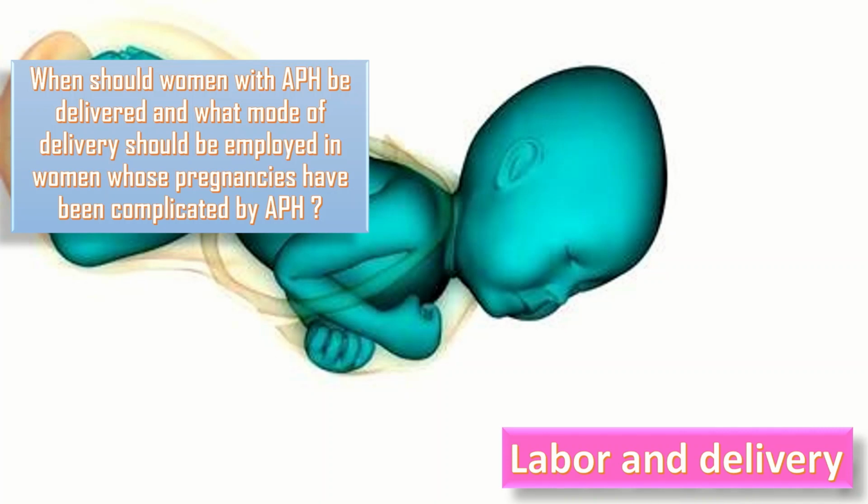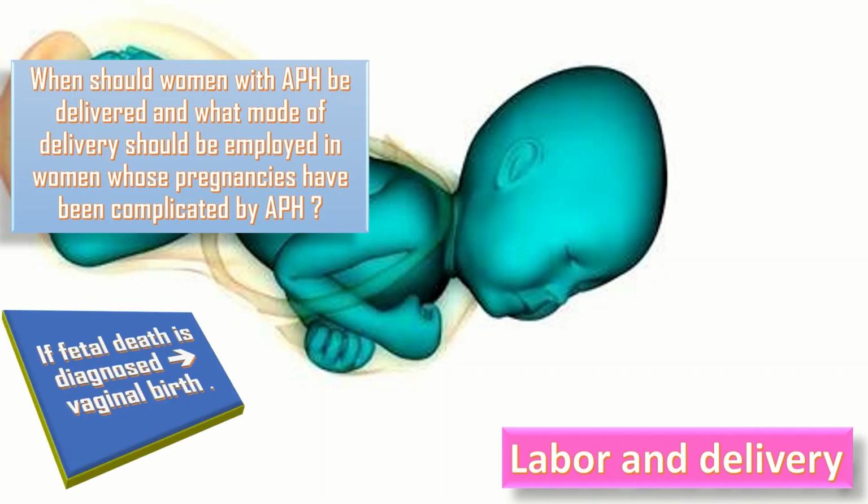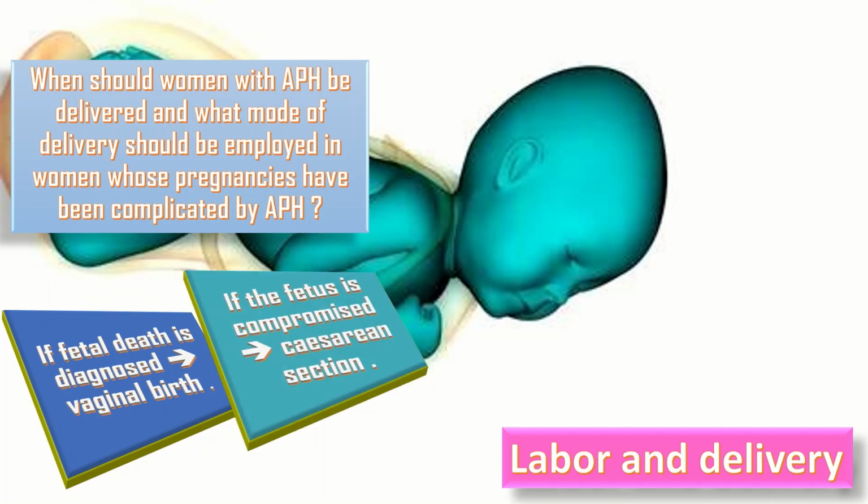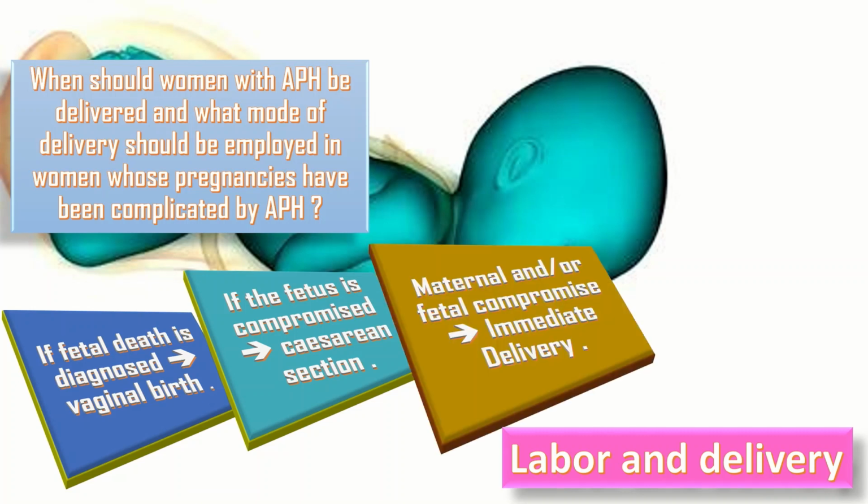been complicated by APH? First of all, if the fetal death is diagnosed, vaginal birth is the recommended mode of delivery for most of the women. If the fetus is compromised, a cesarean section is the appropriate method of delivery with concurrent resuscitation of the mother.